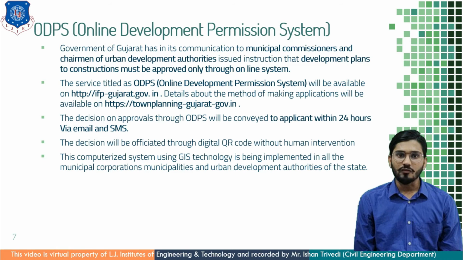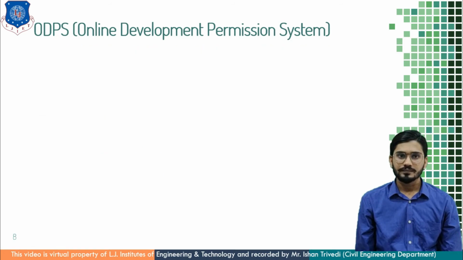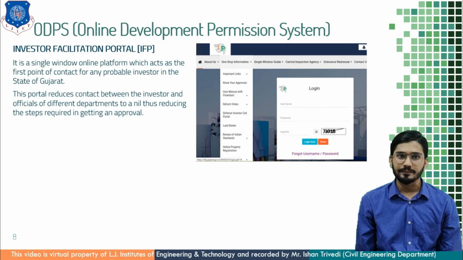The decision will be officiated through digital QR code without human intervention. This computerized system using GIS technology is being implemented in all the municipal corporations, municipalities and urban authorities of the state.